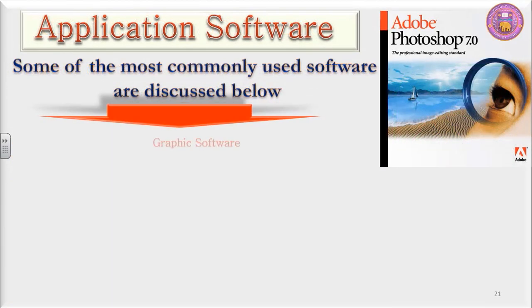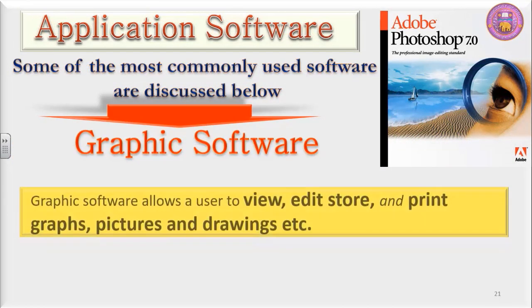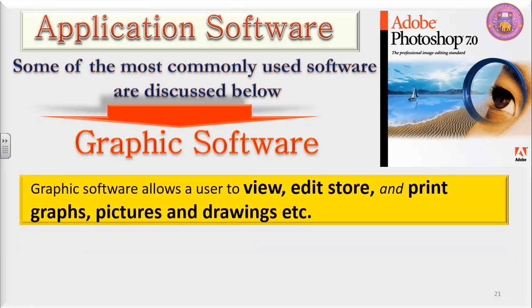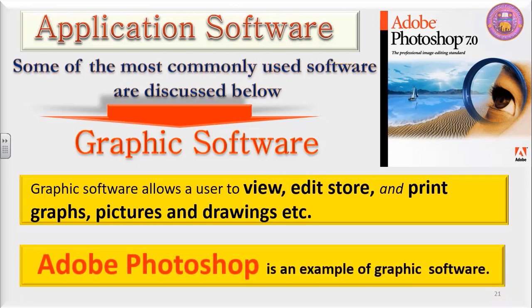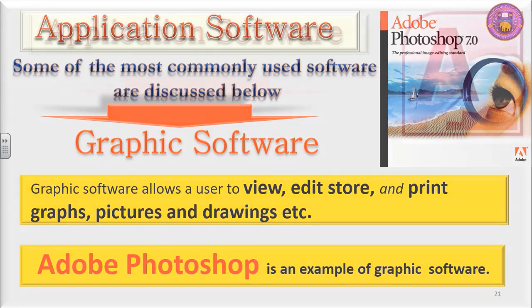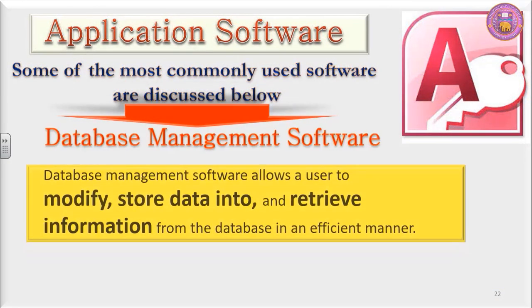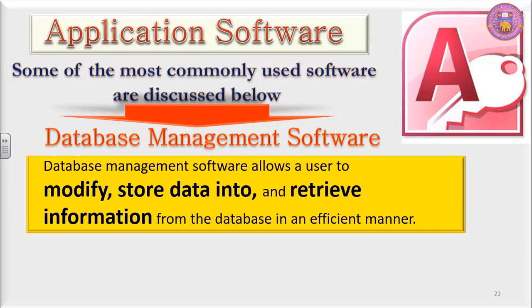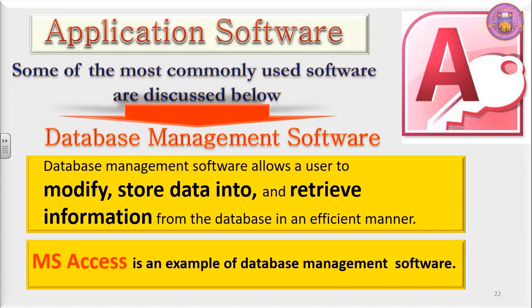Graphics software. Graphics software allows a user to view, edit, store, and print graphs, pictures, and drawings, etc. Adobe Photoshop is an example of graphics software. Database management software. It allows a user to modify, store data into, and retrieve information from the database in an efficient manner. So we can store, we can retrieve data from the database. MS Access is an example of database management software.